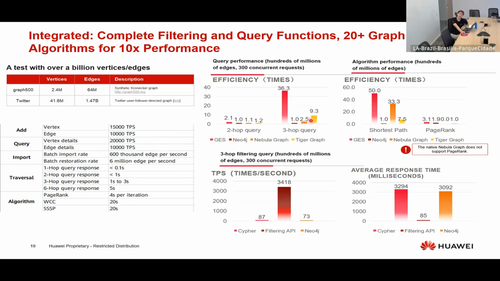It has only 9 in this 3-hop query. Also, here it says PageRank. It's an algorithm. We're going to see it in the demo. For shortest path and PageRank, we also have a better performance.